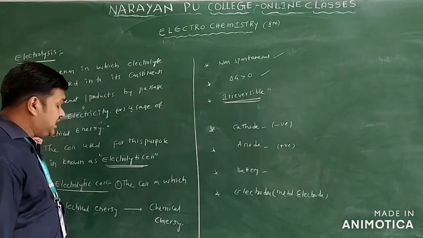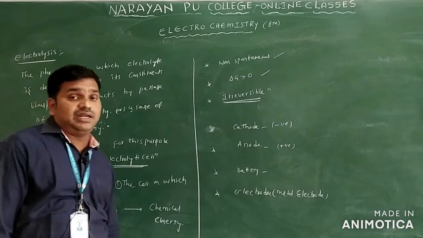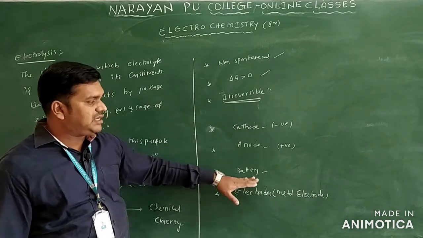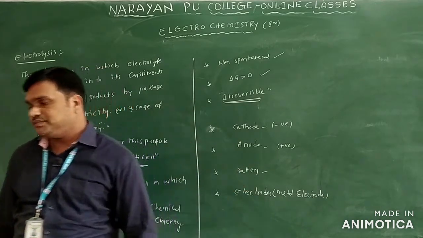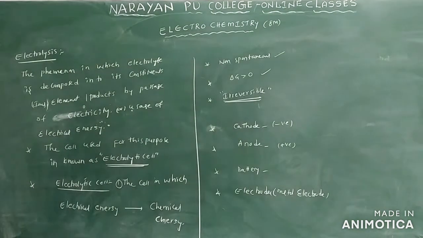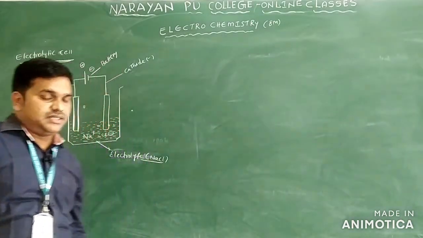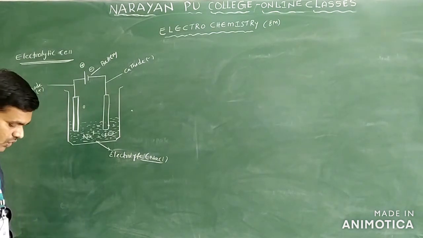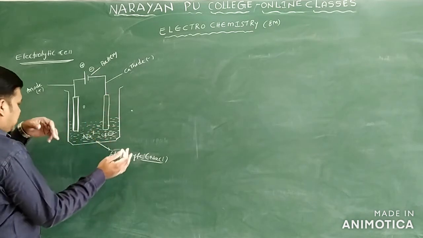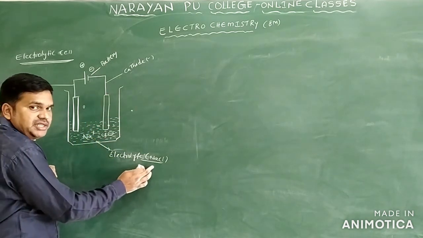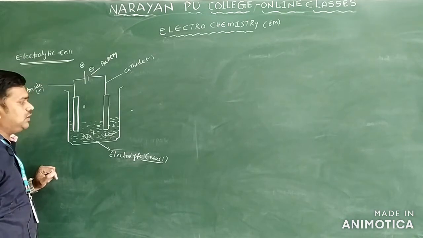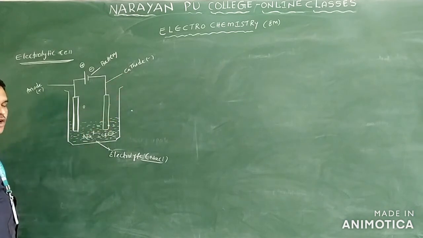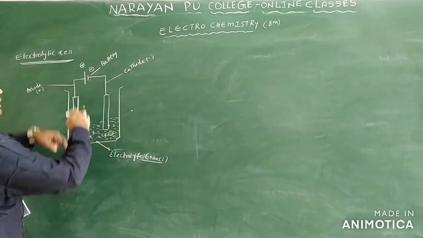We will discuss next the construction of the electrolytic cell. It requires an anode, a cathode, a battery, and metal electrodes. See, this is the construction of the electrolytic cell. Here you can see the electrolytic cell consists of an electrolyte. I am taking an NaCl solution as the electrolyte. Anode is the positive terminal, cathode is the negative terminal, and both are connected through a battery.